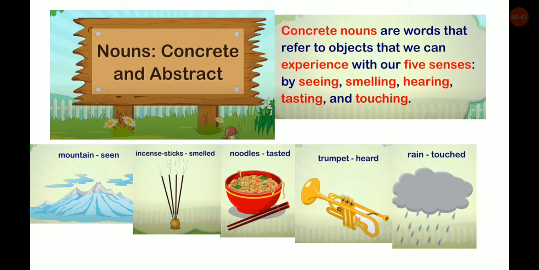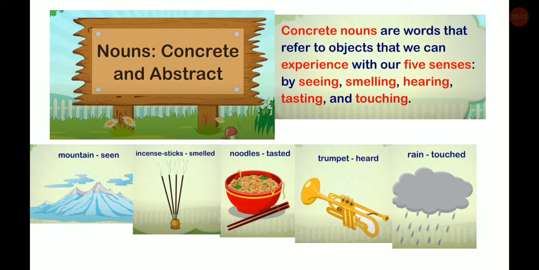Nouns: concrete and abstract. Now first we will study about concrete nouns. What is a concrete noun? Concrete nouns are words that refer to objects that we can experience with our five senses. We all have five senses, right? By seeing, smelling, hearing, tasting and touching, what we can experience is called a concrete noun.